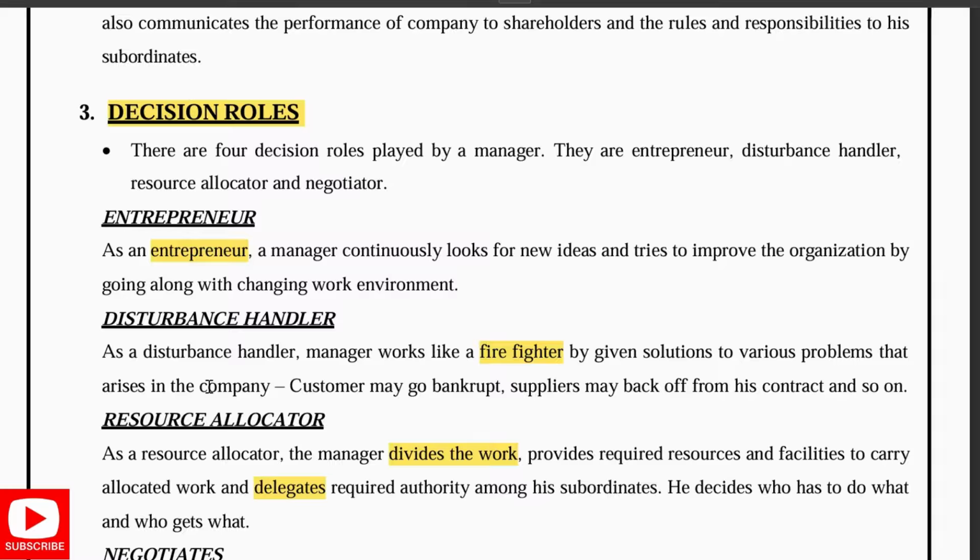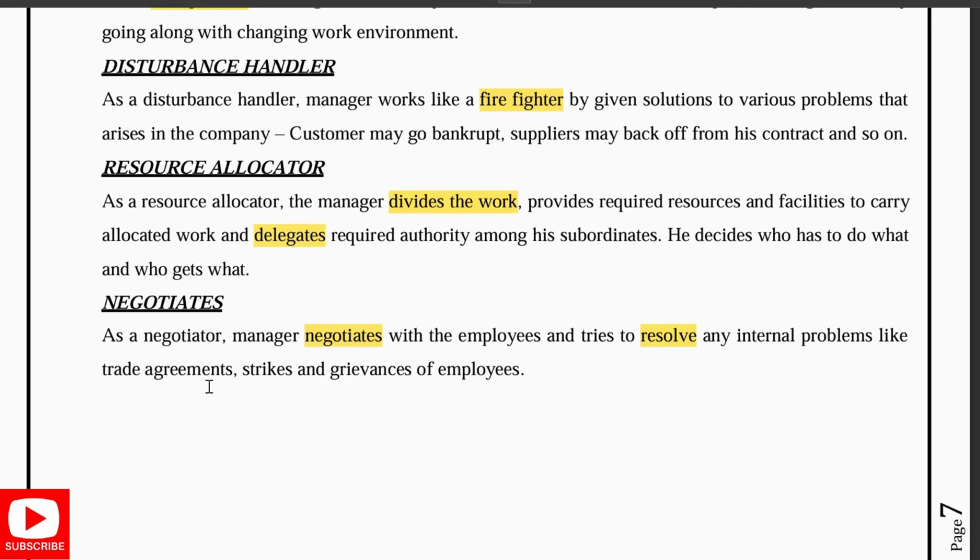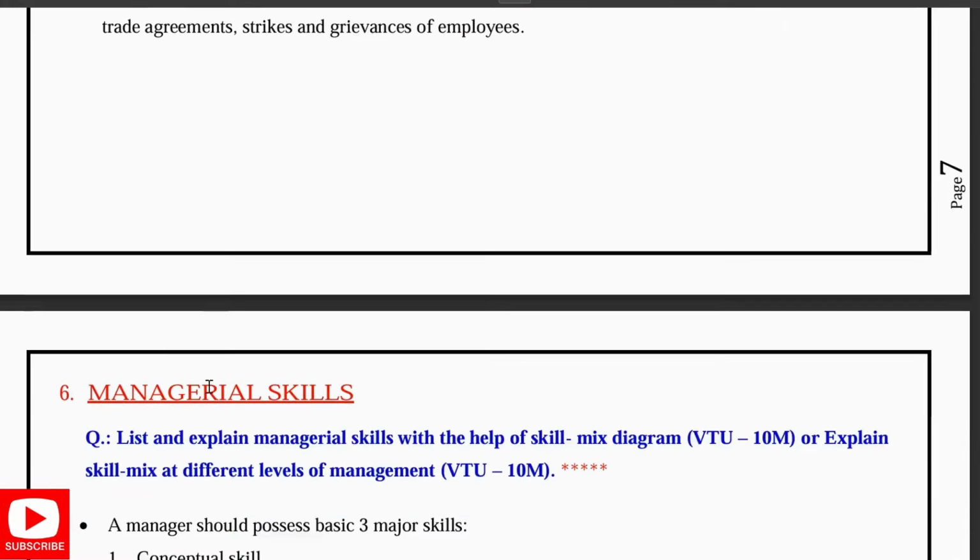And next is resource allocator. He will divide the work and delegate the authorities among the subordinates, deciding who will get what. Next is negotiator. It's a very important role where the manager tries to resolve internal problems, like trade agreements, strikes, or the grievances of the employees. This was all about that.